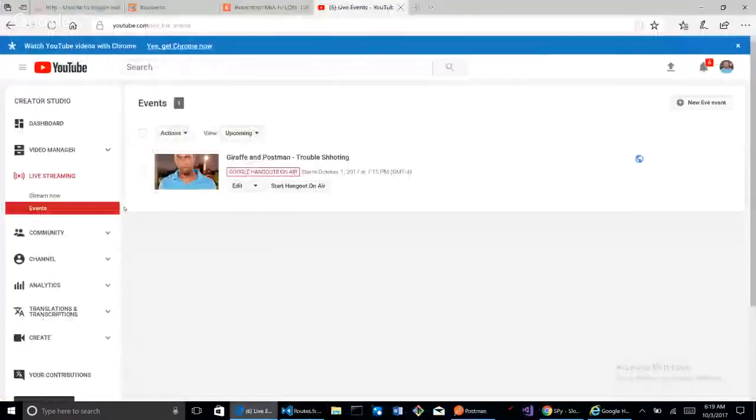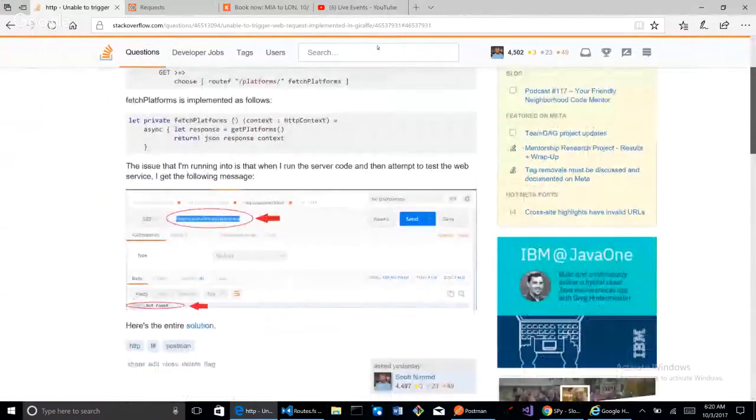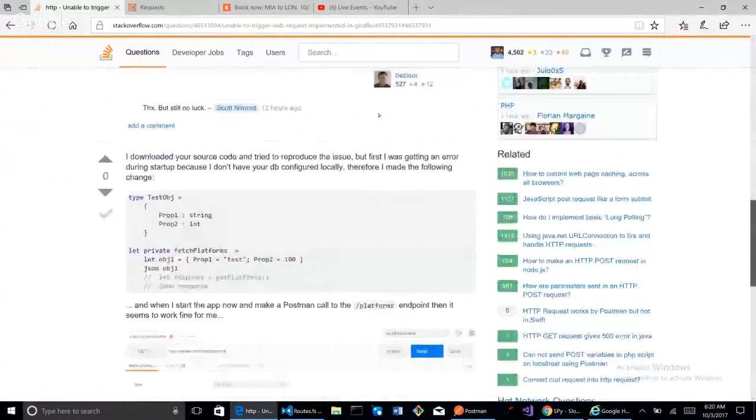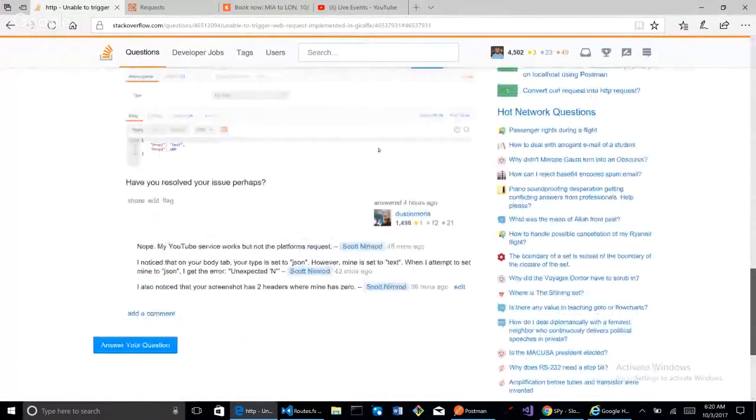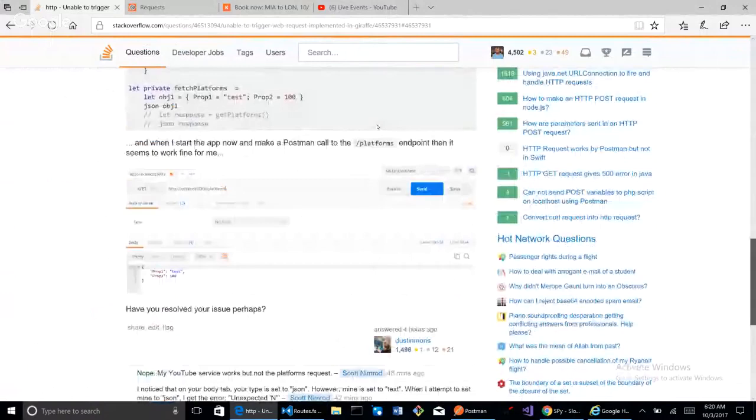I posted this question on Stack Overflow, unable to trigger web requests implemented in Giraffe, and I think I was somewhat detailed. And people are like, "Well, yeah, it should work." Especially the person that wrote Giraffe, Dustin Morris. He responded and he says pretty much it works on my machine. So I'm kind of stuck.